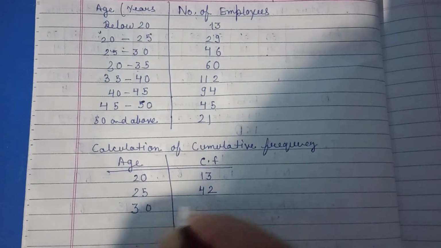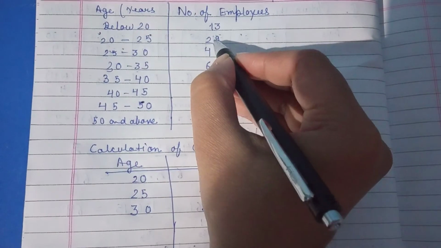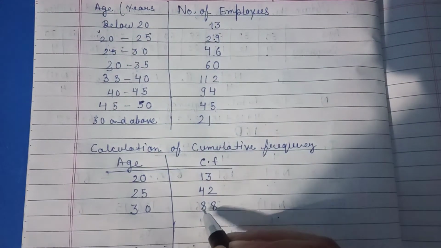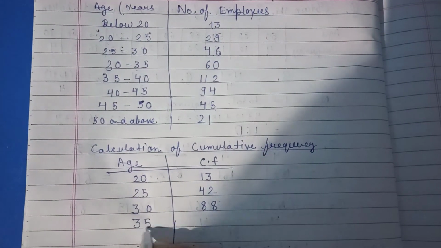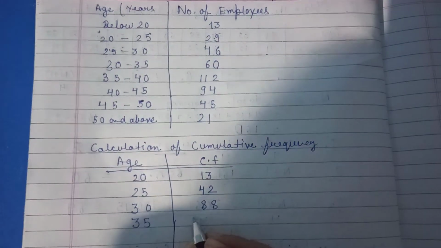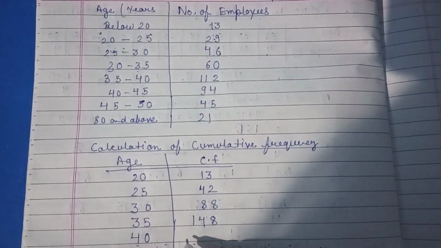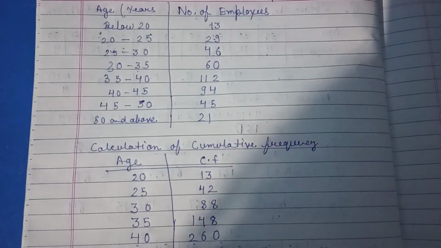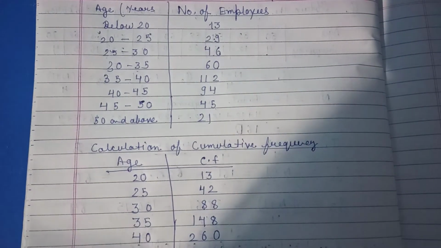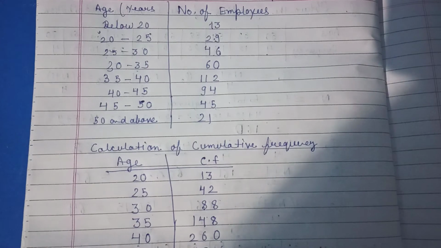Similarly till 30 it is 88, you just have to add: 42 plus 46 is 88. Till 35, 88 plus 60 is 148. Till 40 it is 260, adding 112. Till 45, you add 94, then it becomes 354.